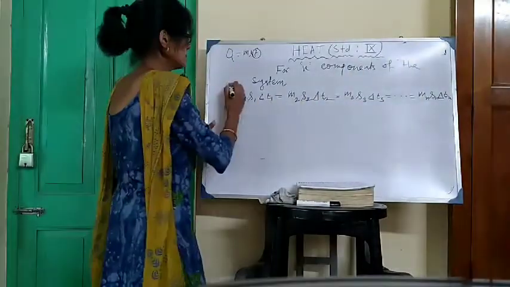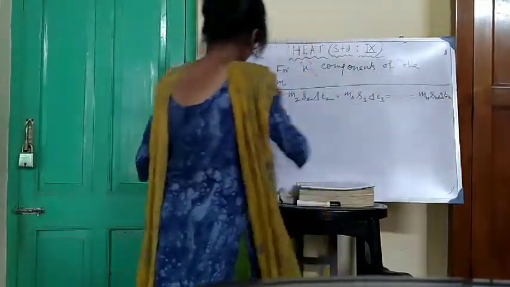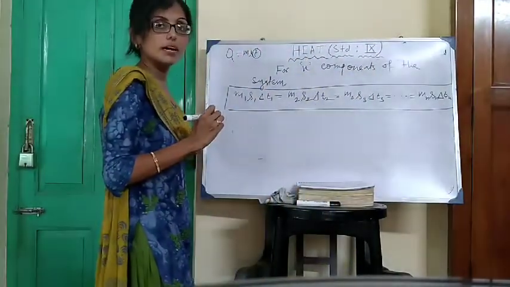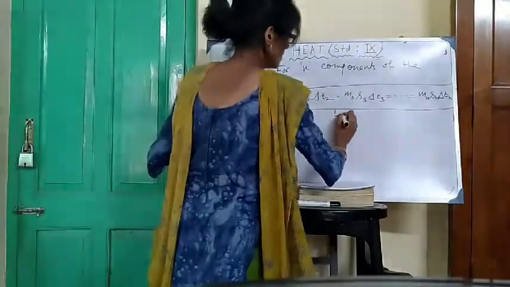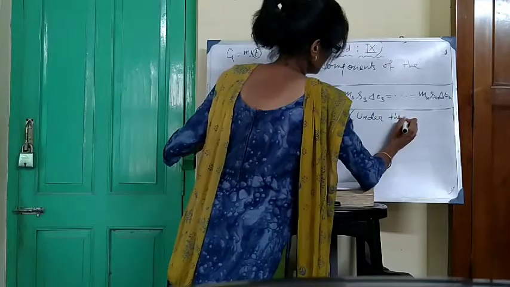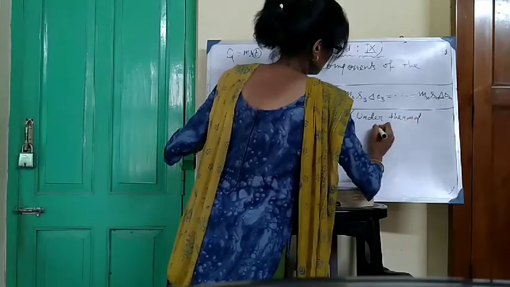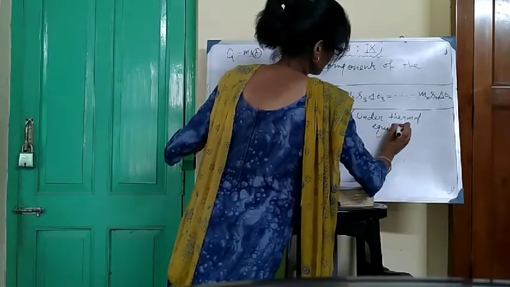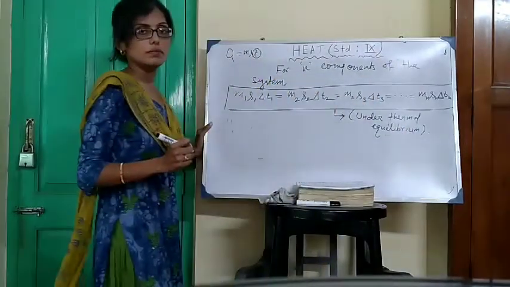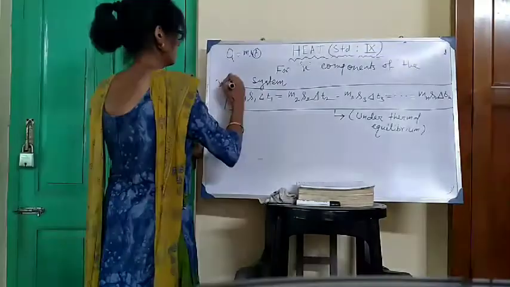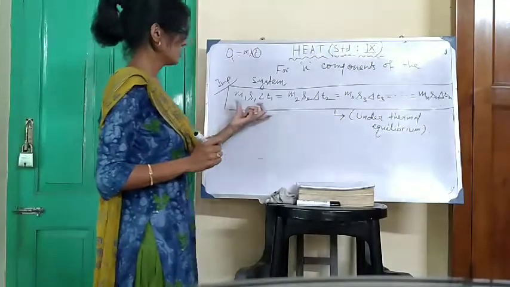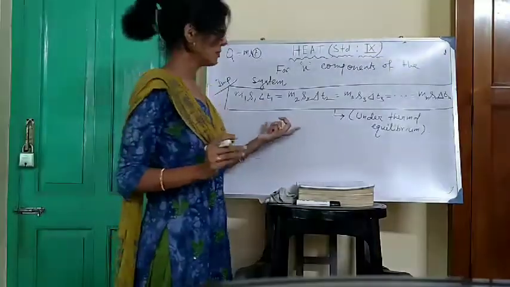This relation, this is the general mathematical form of principle of calorimetry under one condition. Which condition? Under thermal equilibrium. This relation is very much important. Numericals will come based on the principle of calorimetry.